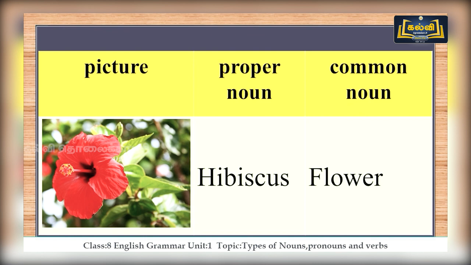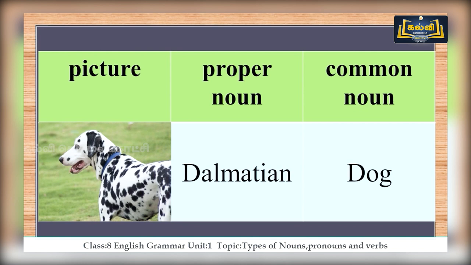It's a proper noun, and flower is the common name given to all. Look at the dog. When you see the dots on the dog, you can identify that this is a Dalmatian dog. The proper noun is Dalmatian and the common noun is dog. So we have a good idea about proper noun and common noun now.